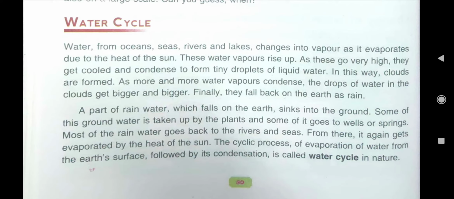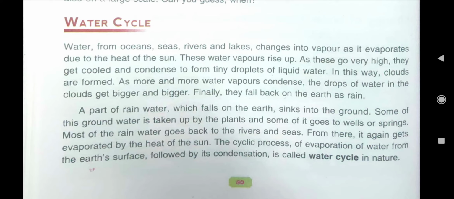Here you see what is written in your book. Water from oceans, seas, rivers and lakes changes into vapor as it evaporates. And why does it evaporate? Due to the heat of the sun. On heating, water gets evaporated. Then what happened? These water vapors rise up, and as they go very high, there they get cooled down and condense to form tiny droplets of liquid water.